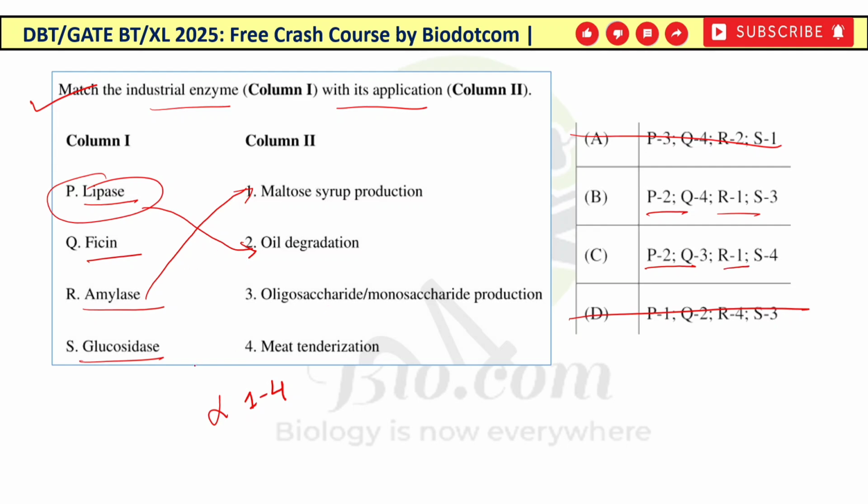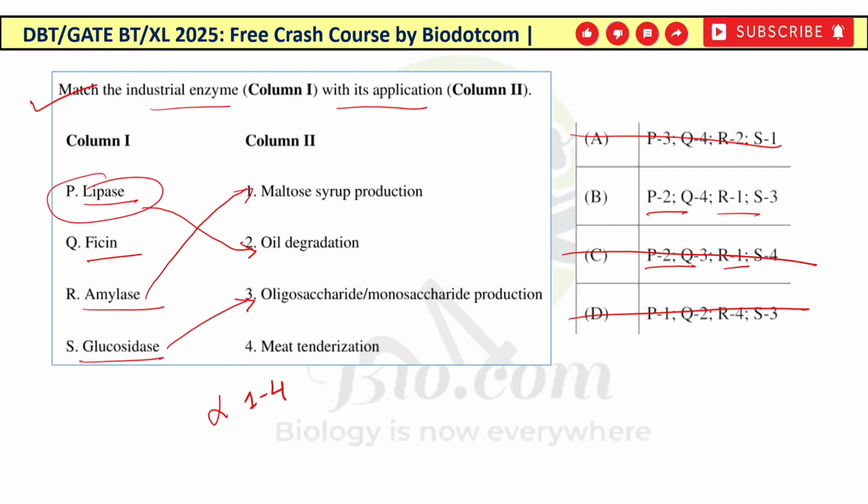Now glucosidase. So glucosidase is an enzyme responsible for the generation of oligosaccharide as well as monosaccharide by hydrolyzing the glycosidic bond. So glucosidase will be matched with this option 3, S ka 3. So S ka 3 is only in B option. So C भी eliminate हो गया. And this ficin is a protease which is responsible for hydrolytic action on proteins.